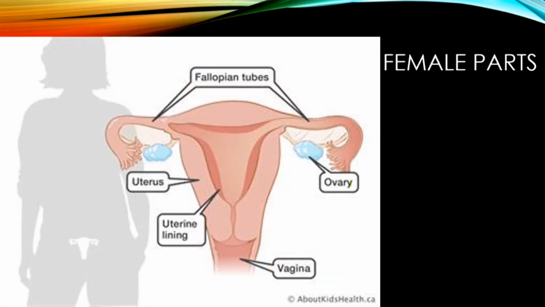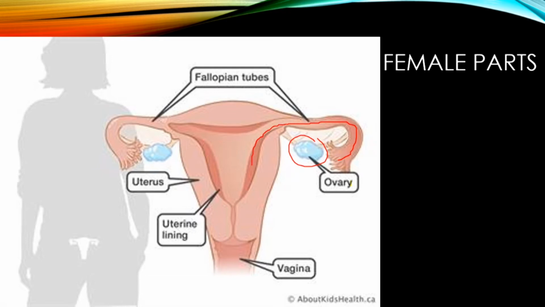So here we have the female parts. Again, most of these are inside the lady's body. If we think first of all of the ovaries, the ovaries are the parts which produce the egg cells. The egg cells will be produced and pass into these tubes here. These tubes are called the fallopian tubes. Some books will call them the oviduct, and the egg cell will slowly make its way down this oviduct into the main part here, which is the uterus.